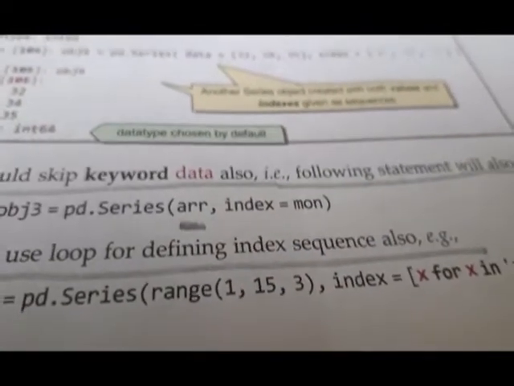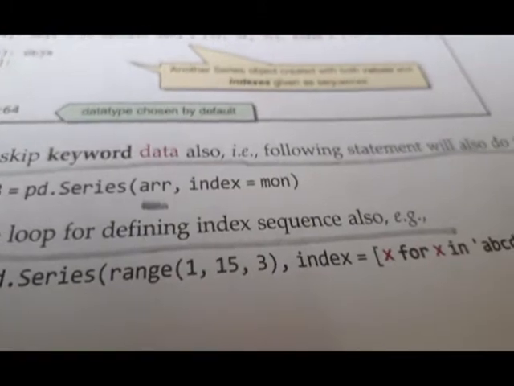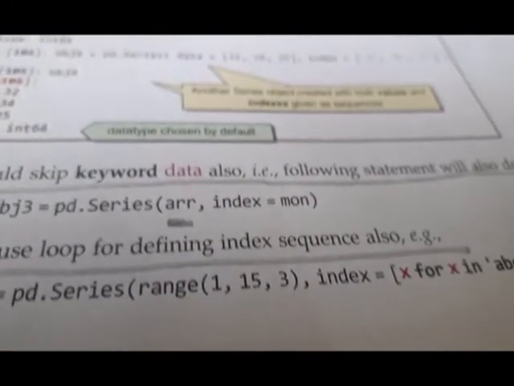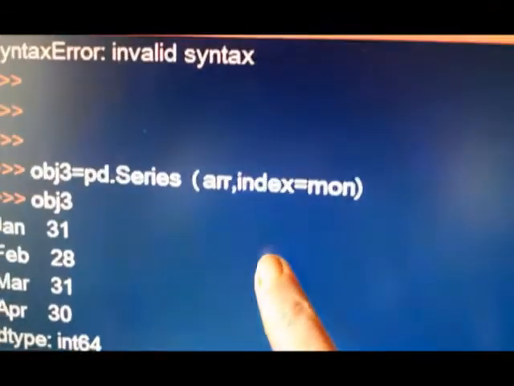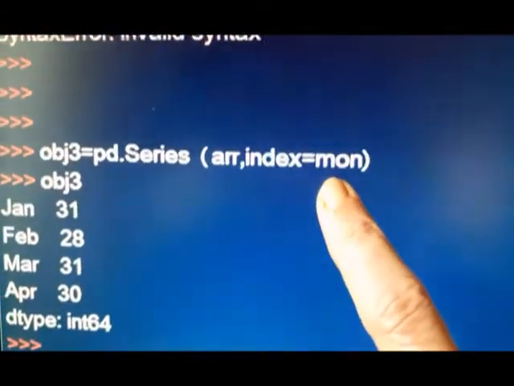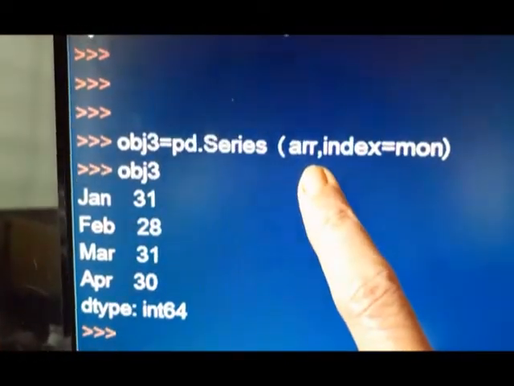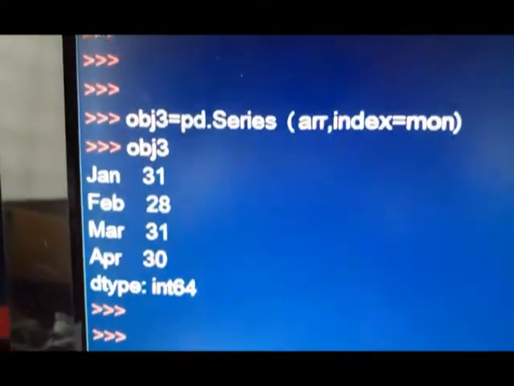That part I'll just show you, just a minute. See, this is just arr, but index is equal to mon. The data is equal to part is skipped. We have got the same series.